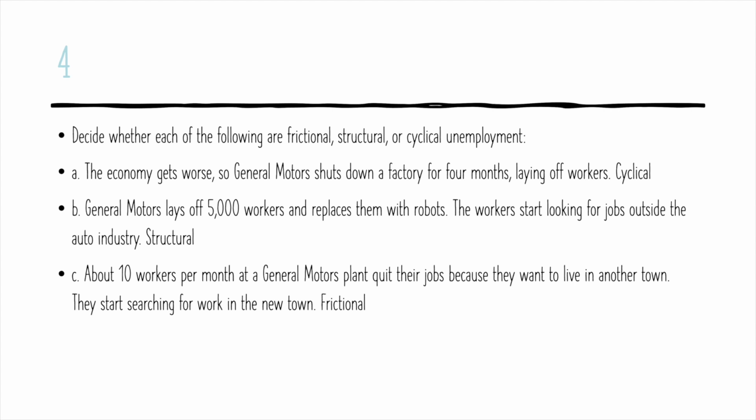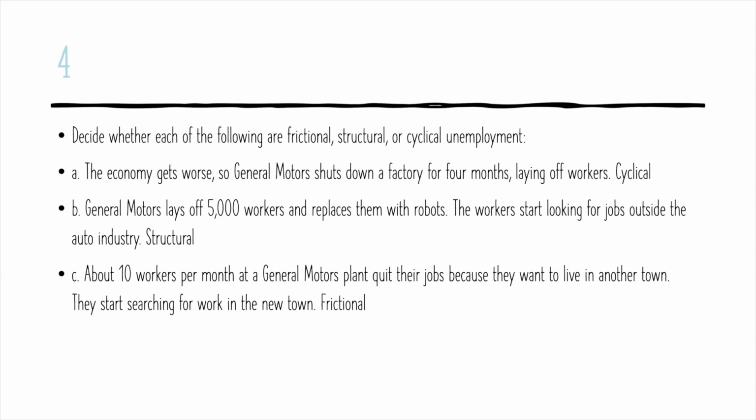And for question four, we're given three situations. We need to decide whether each is an example of frictional, structural, or cyclical unemployment. Part A: the economy gets worse, so General Motors shuts down a factory for 4 months, laying off workers. This is cyclical unemployment. This is unemployment correlated with the business cycle. If we get into a recession or a depression, people are forced to lay off workers in order for that company to survive. So as we see here, the economy got worse, so it couldn't be helped.